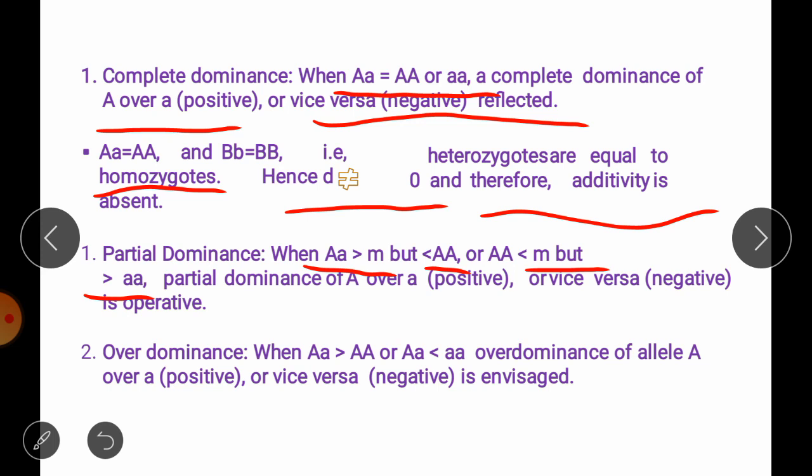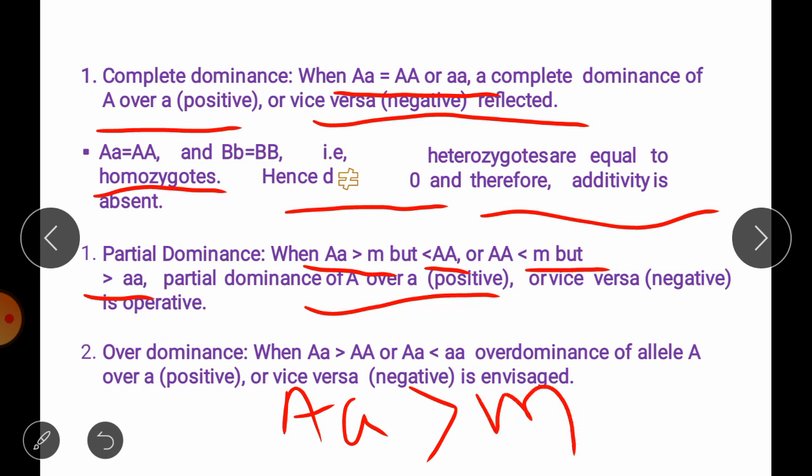So partial dominance, again we have two types, positive and negative. We call it positive partial dominance when the heterozygote individual has a phenotypic value more than the mid parent value but less than its homozygous dominant parent.